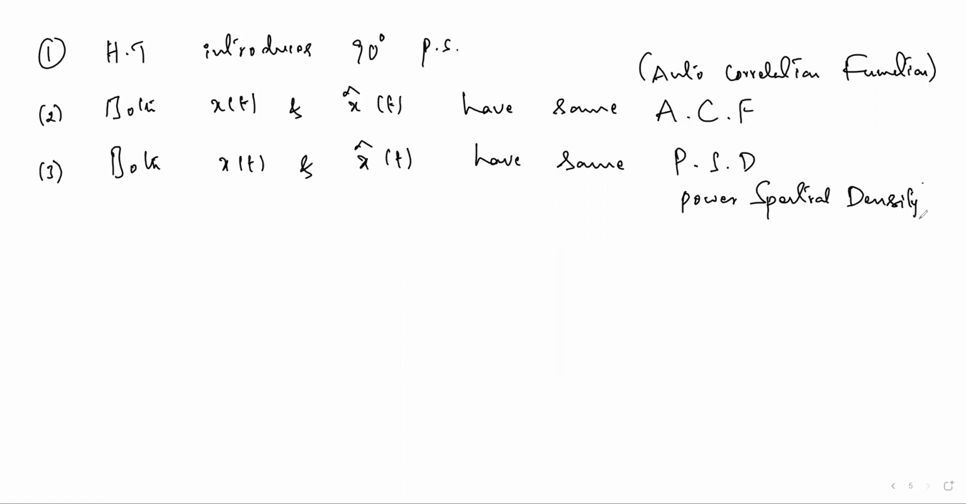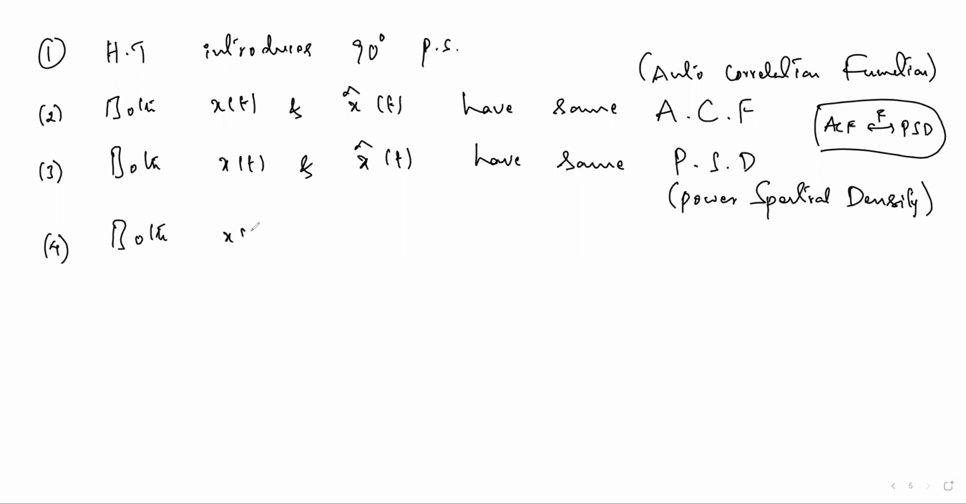Communications as a subject has the very important concepts of autocorrelation function and power spectral density, the spectral analysis of systems. These two form a Fourier transform pair. The ACF's Fourier transform is the power spectral density. That's why, once the autocorrelation function is the same, obviously the power spectral density is also the same for both functions.